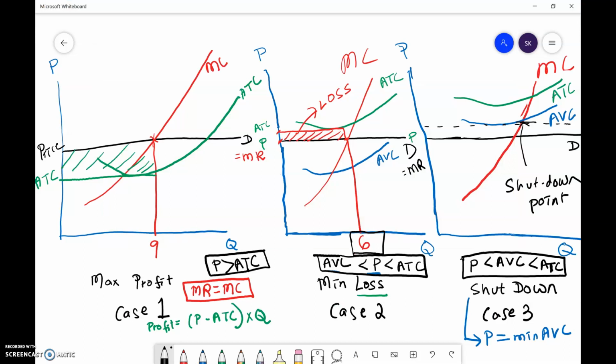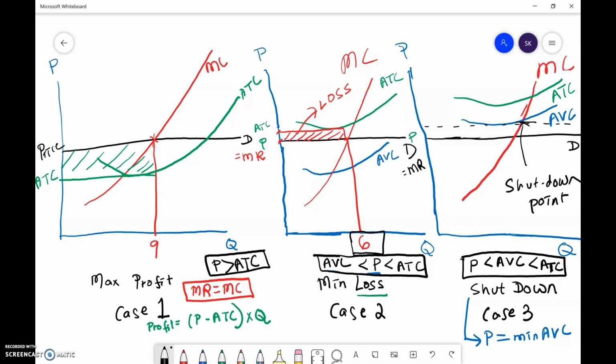So I'm just going to say, take a look at these 3 situations here. When price is greater than average total cost, the firm will earn a profit and continue to produce. Case number 2, when the price is less than average total cost but greater than average variable cost, the firm will still continue to produce despite incurring a loss.